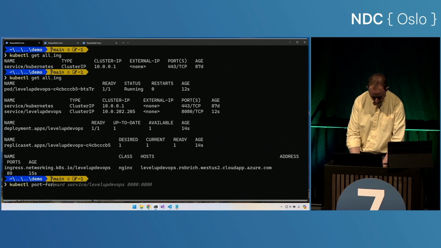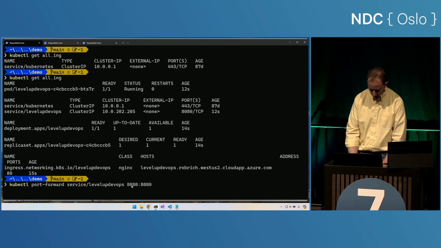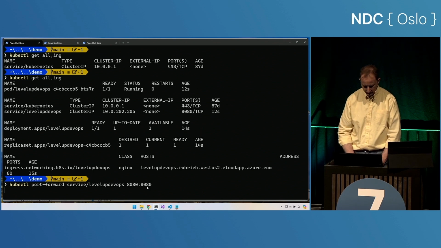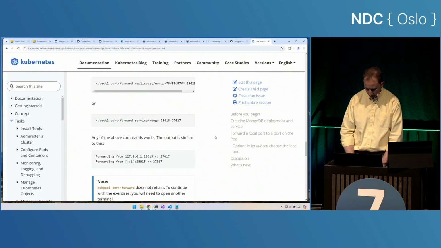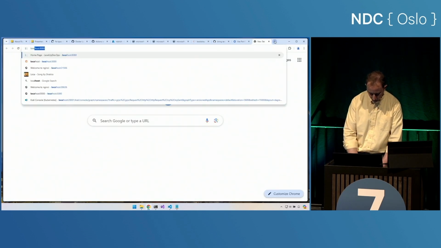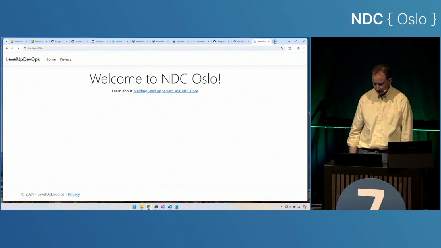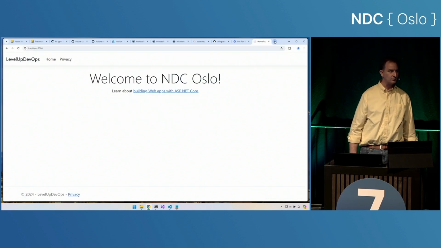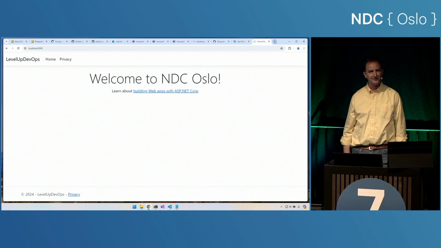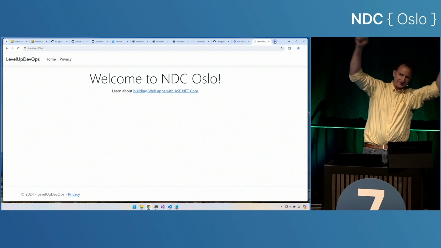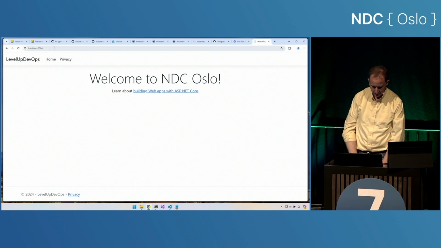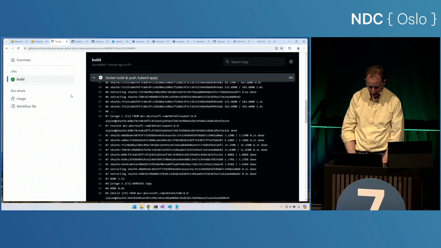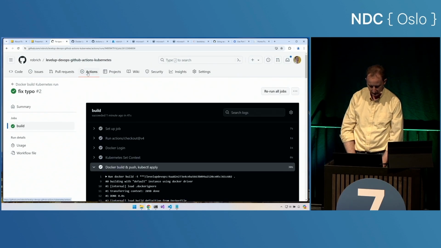kubectl port-forward service/level-up-devops. We'll go from port 8080 on our local machine to port 8080 inside that service. Now, this isn't going to return right away because it's got that connection live to it. And let's come over here, and we'll go to localhost 8080. And we see our website running in the cloud right now, the one that didn't exist an hour ago. Woohoo! That was awesome! We did a DevOps pipeline from start to finish and got this deployed into a container running in Kubernetes.